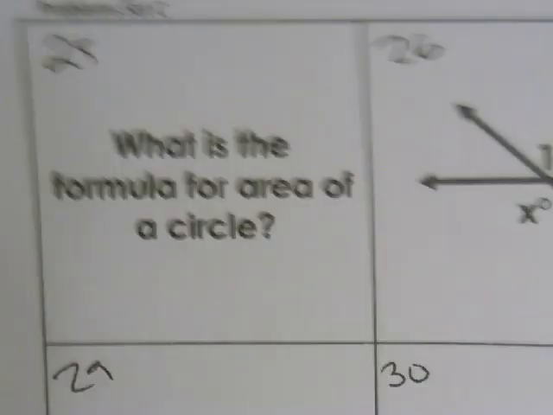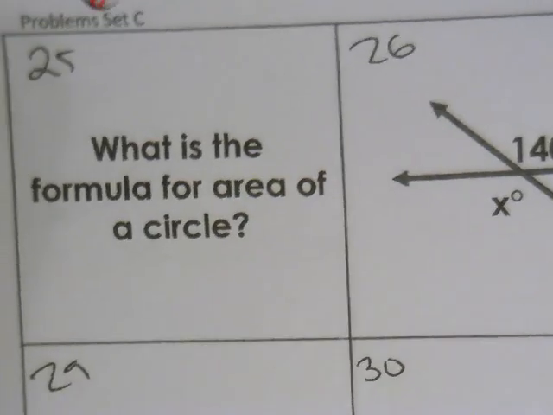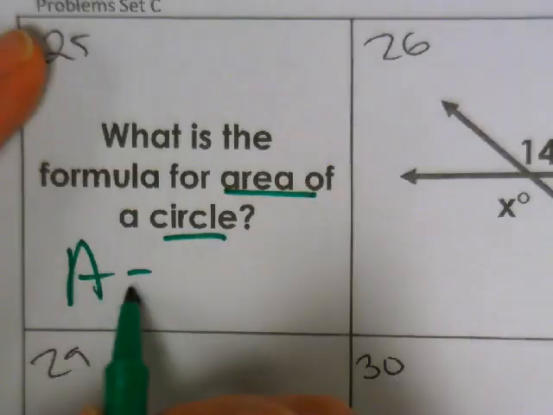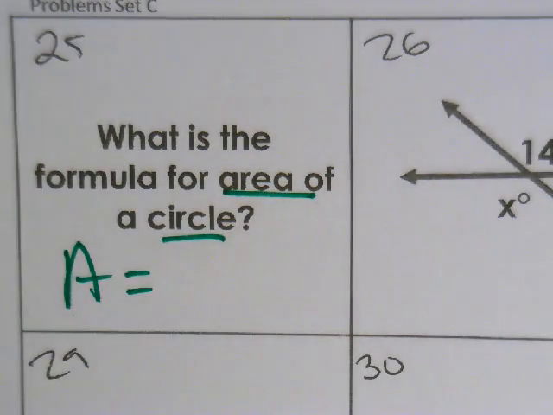All right, moving on. 25. Area of a circle. So just tell me, what is the formula for the area of a circle? Just write down the area of a circle. All right, 26.